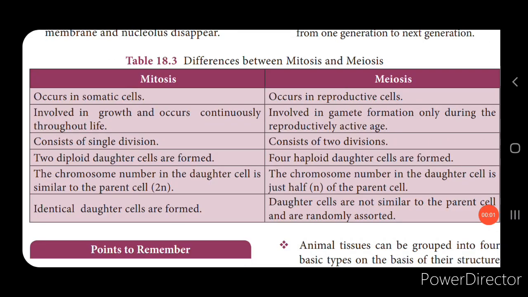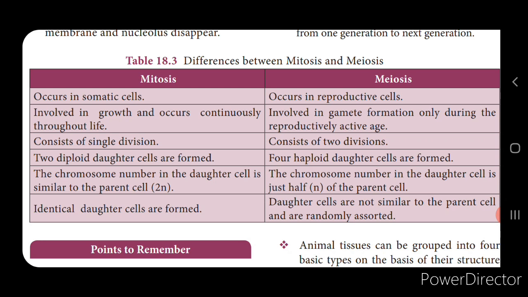Now let's see the difference between mitosis and meiosis. Now mitosis takes place in the somatic cells. Somatic cells in the sense body cells. It takes place in the body cells which helps in growth, etc. Now meiosis takes place in the reproductive cells, that is the gametes. Mitosis is involved in growth continuously throughout the life, isn't it? Meiosis is involved in gamete formation and it takes place only during the reproduction process.